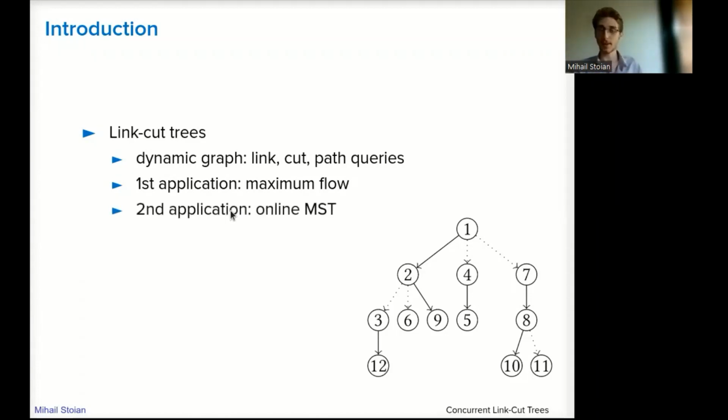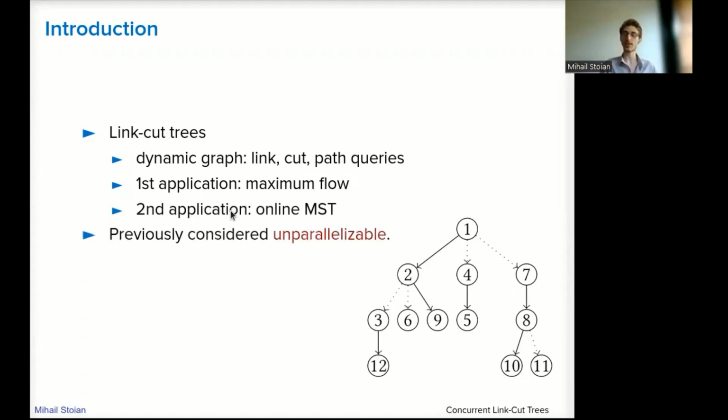Even more recent papers, which design parallel versions of other sequential data structures for the dynamic graph problem, mentioned that link-cut trees are not amenable to parallelization. And this is partly because link-cut trees use inside them splay trees, which are indeed highly non-parallelizable, as even a lookup in a splay tree modifies its content.